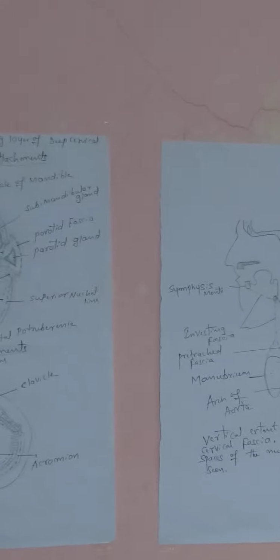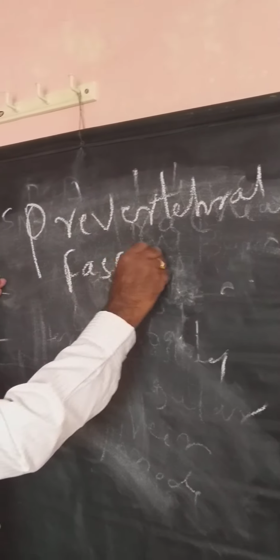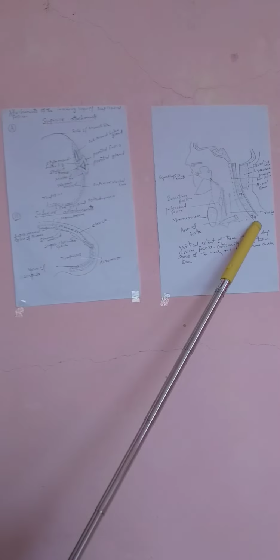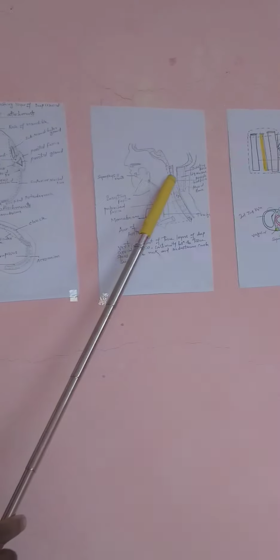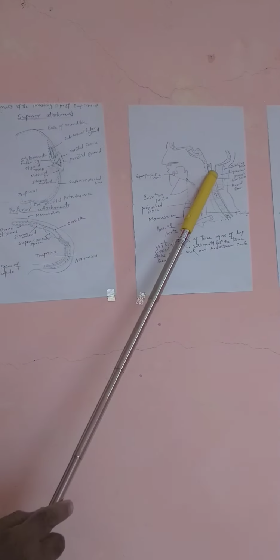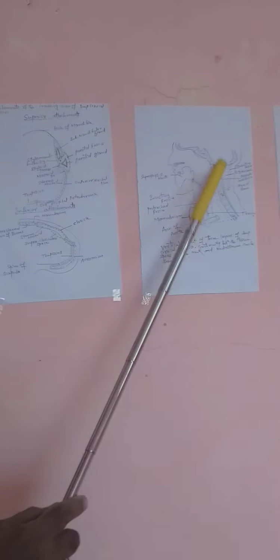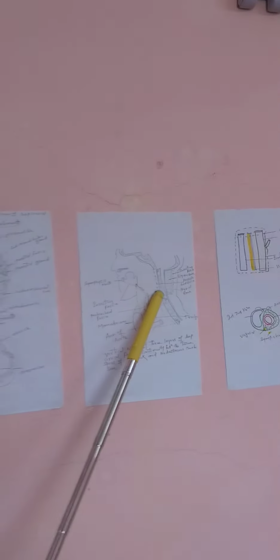Once again I repeat, prevertebral fascia, the deepest fascia. Superiorly there is the base of the skull, inferiorly the mediastinum, and posterior to this fascia there are the cervical plexus and the supraclavicular brachial plexus.